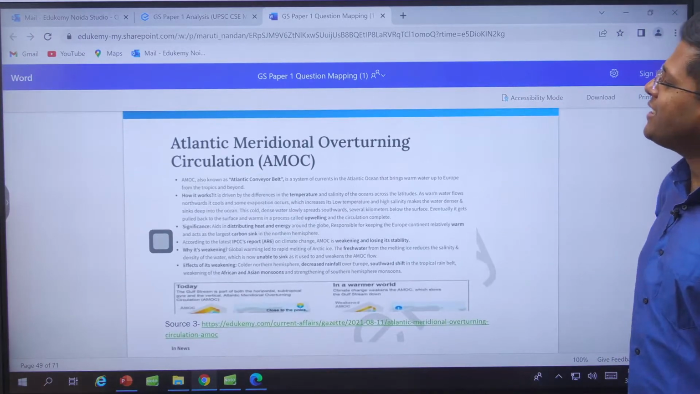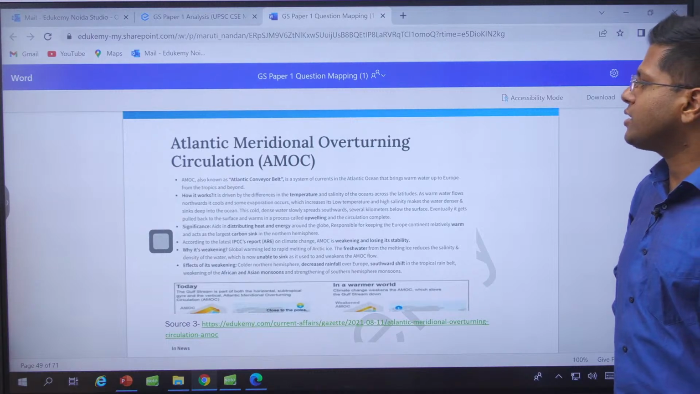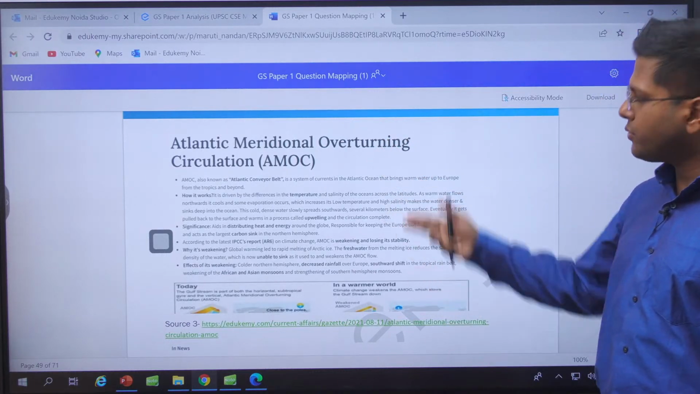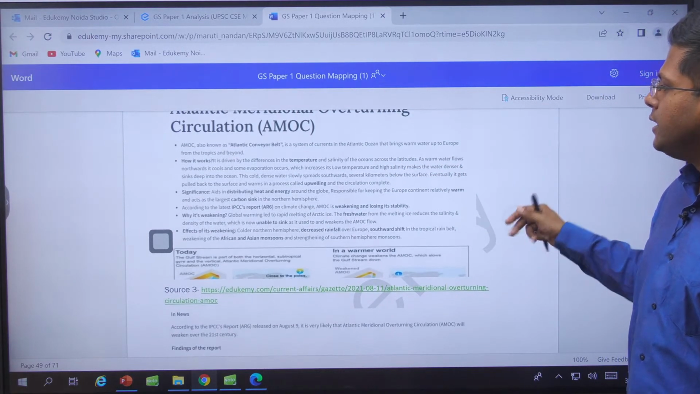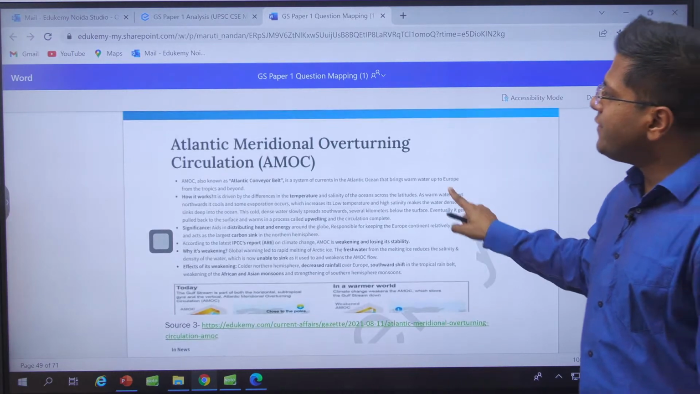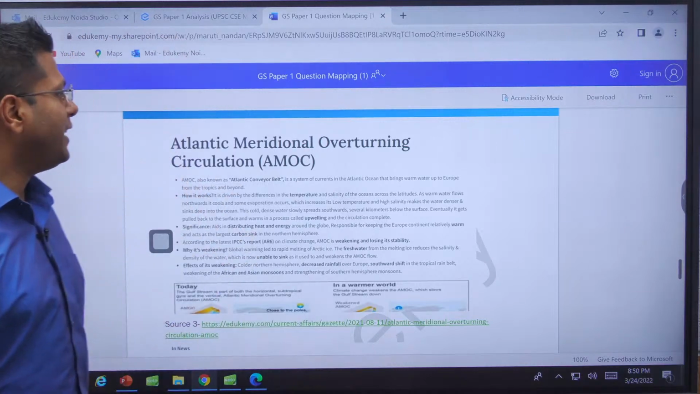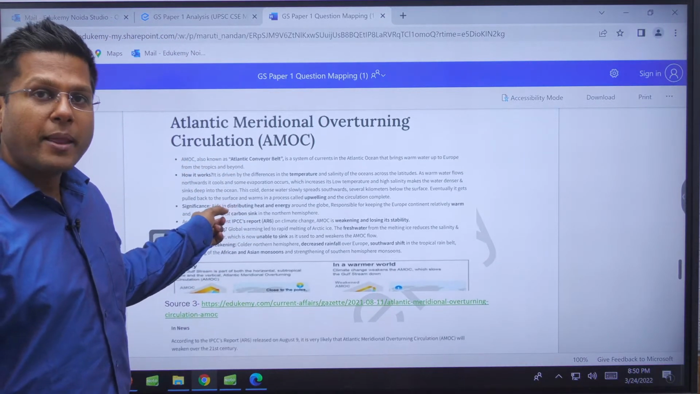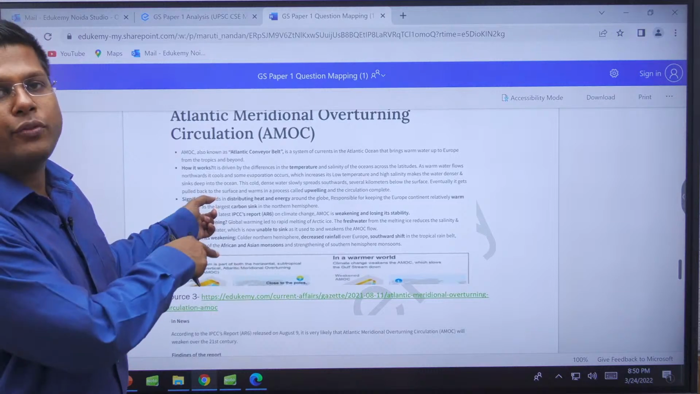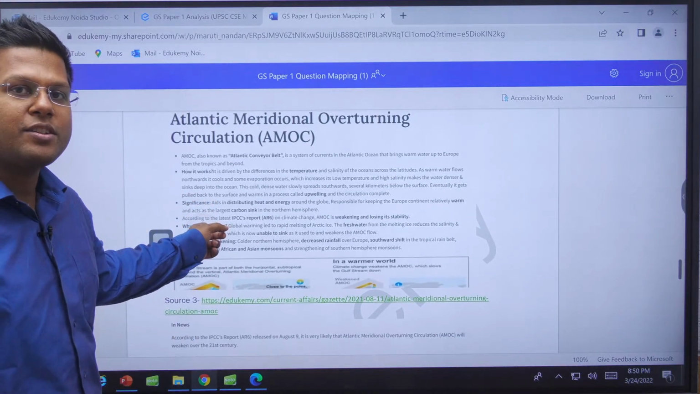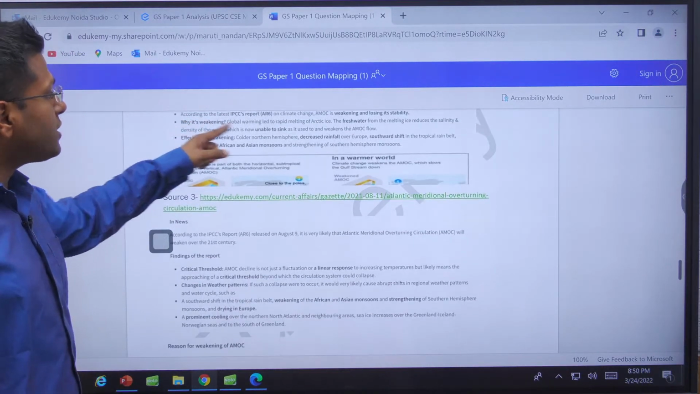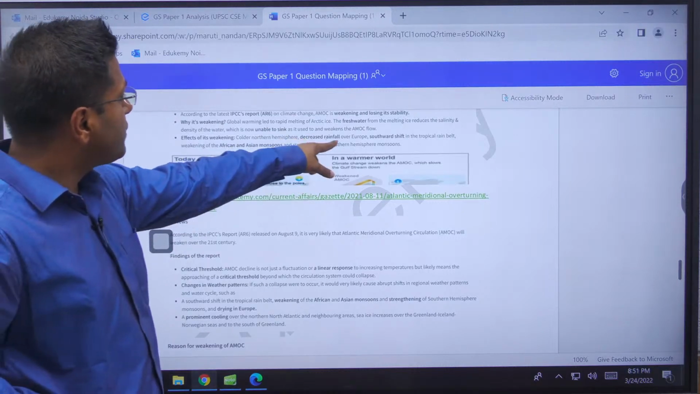Then we have the Atlantic meridional overturning circulation. We discussed this in the Gazette also. This is a screenshot from the Gazette itself. This circulation is largely affecting the Atlantic region and the Arctic Circle, right? This is causing changes in the currents, the warm current flow in the Atlantic region. And this is causing decreased levels of rainfall in Europe.